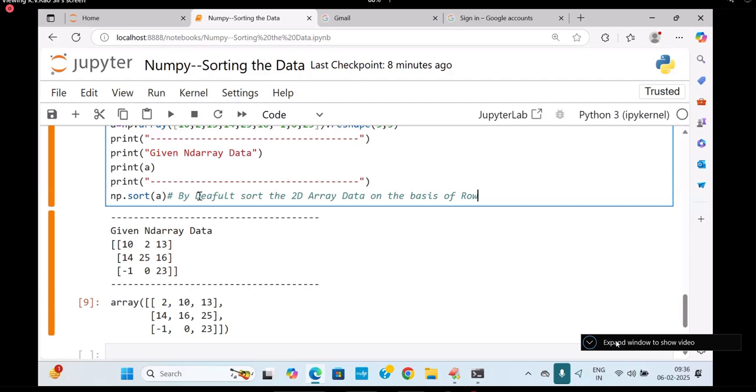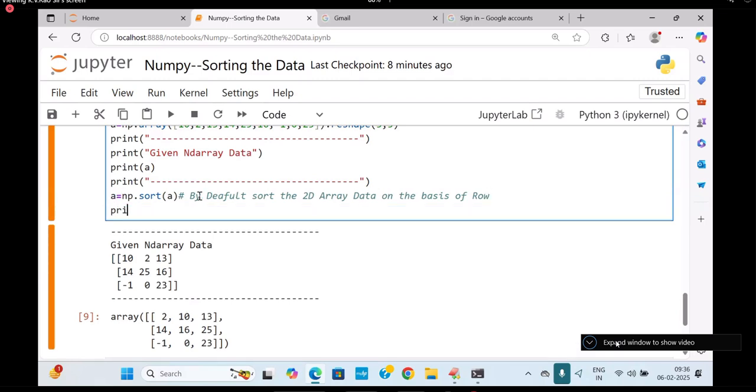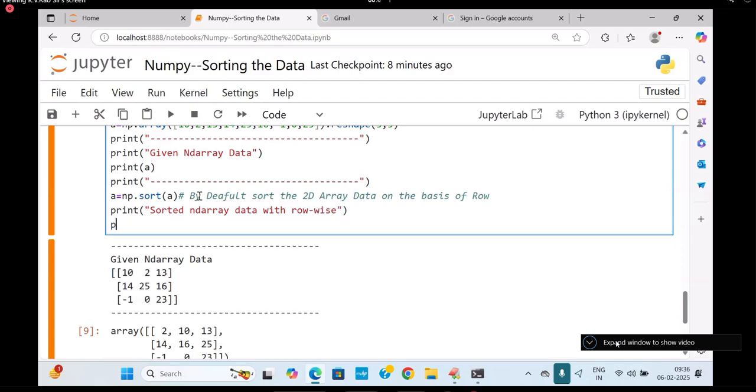Following me? Yes. Now I will go for keeping it in A only. I will print sorted ND array data row wise. Row wise. Right. Well, print of what here?